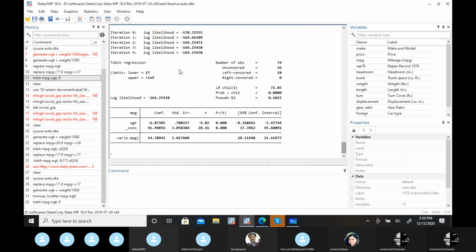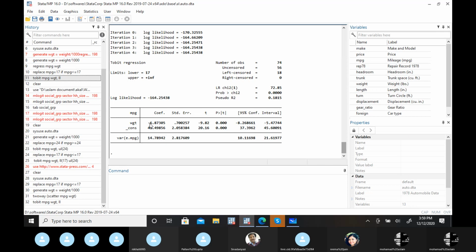So from the results of this MLE methodology, we can say that with a 1 unit increase in the weight of the car, whatever the unit is, if it's in thousands, then 1000. To make it simple, I divided this variable by 1000, so I can compare it as a single unit. It means that with a 1000 pound increase in the weight of the car, mileage will decrease by -6.